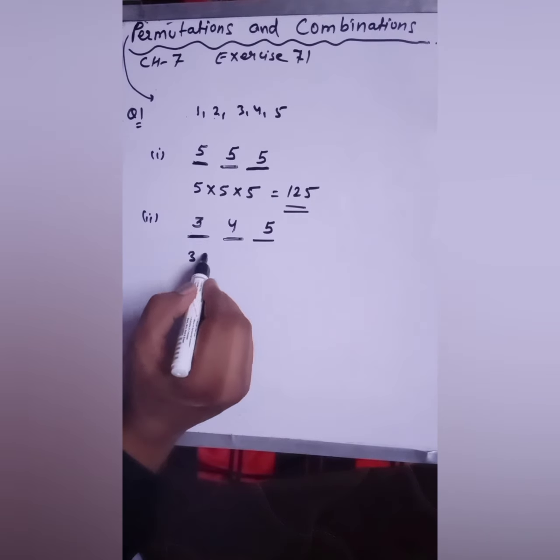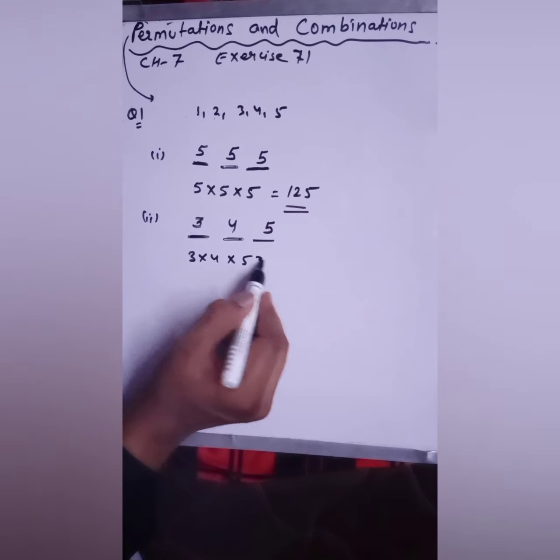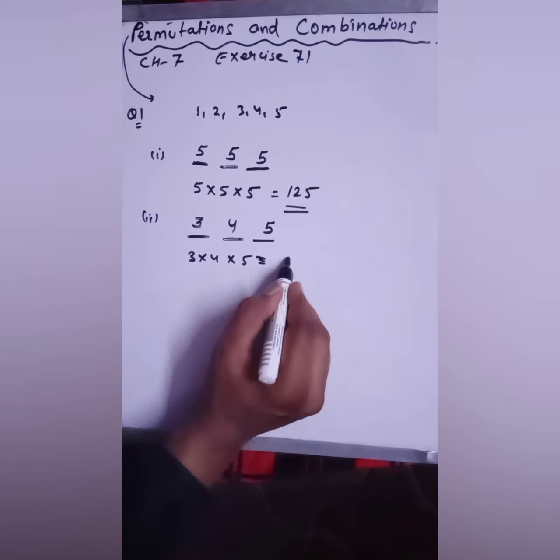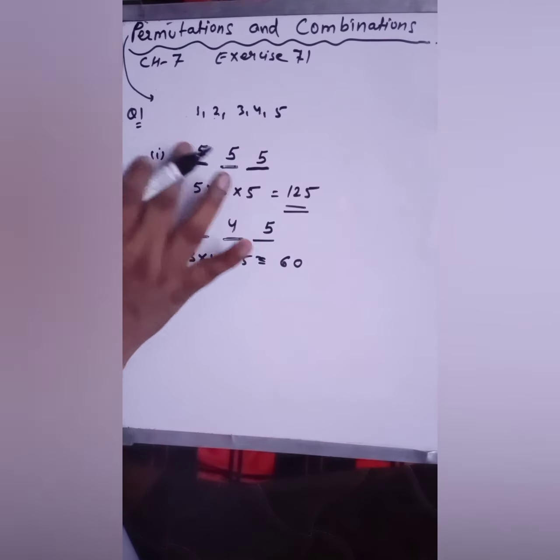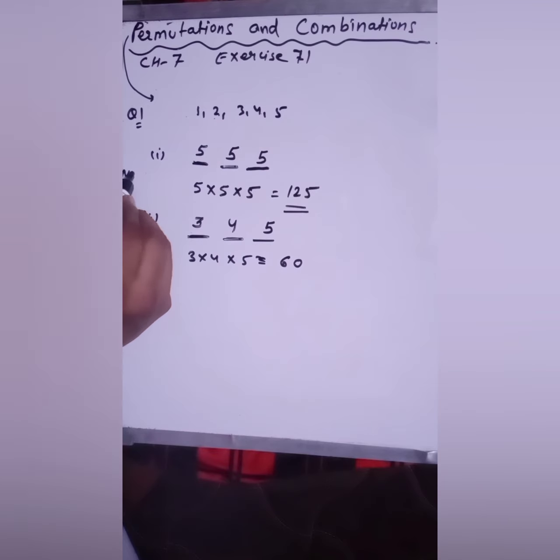So again you have to multiply all the choices and you will get 60. Got it? So this is the required answer. This is how you can solve this question. No need to write the script, just write the number of 3-digit numbers that can be formed with the digits.